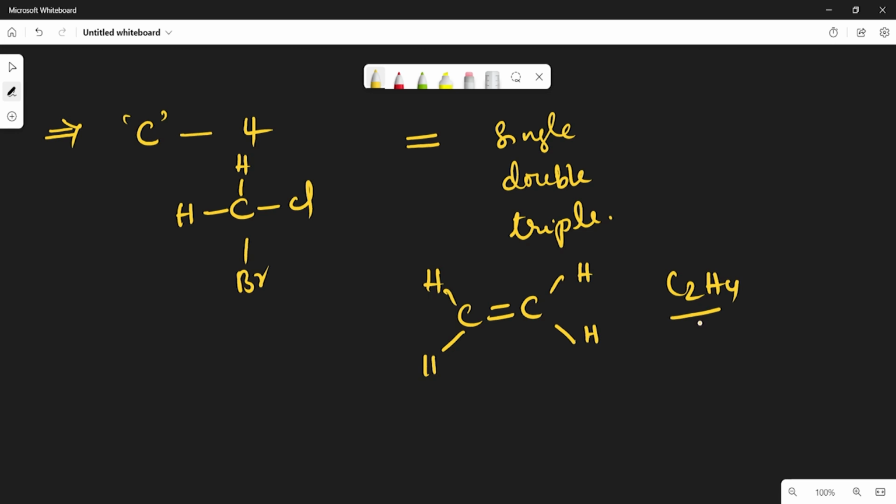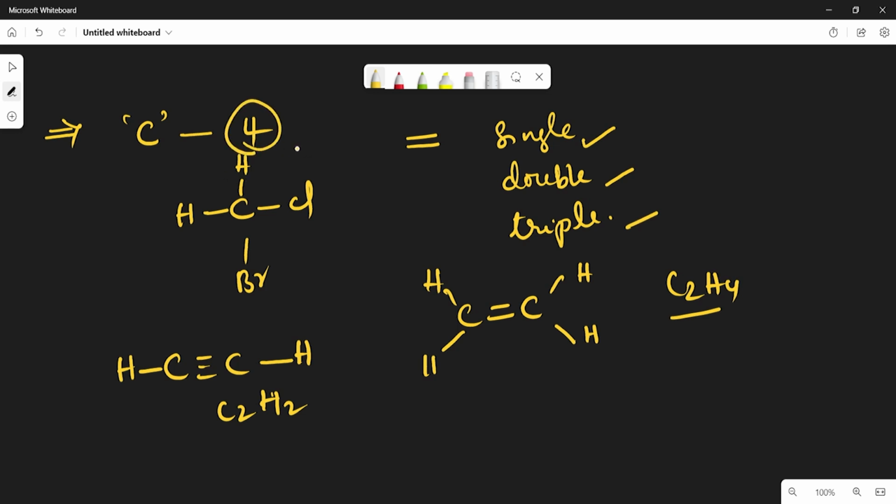And also carbon can form a single bond and triple bond. For example, C triple bond C and forming bonds with the 2 hydrogen atoms, C2H2, like this. Which means the carbon can form a number of types of bonds, which means it can form single bond, double bond, triple bond, and it can form the 4 bonds with the similar atom and with different atoms.